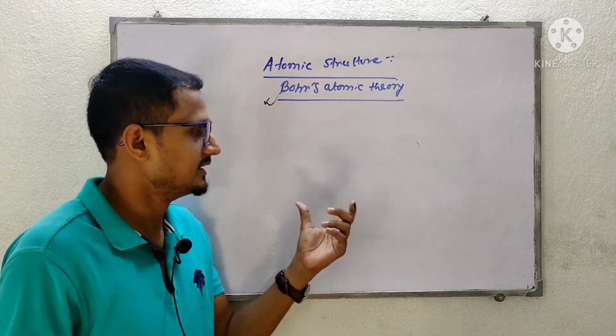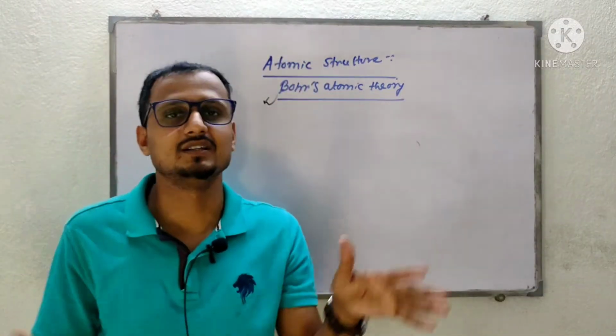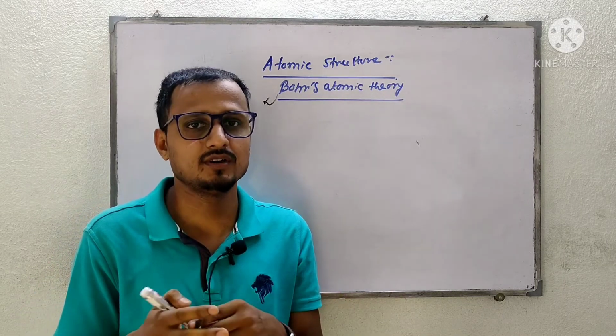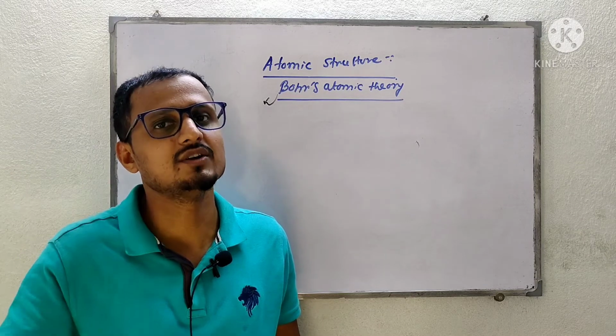In this video, he has told that so many orbits are there, and the electron will revolve around the nucleus in different orbits.